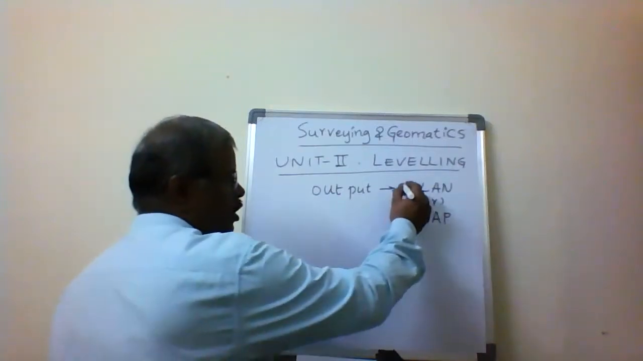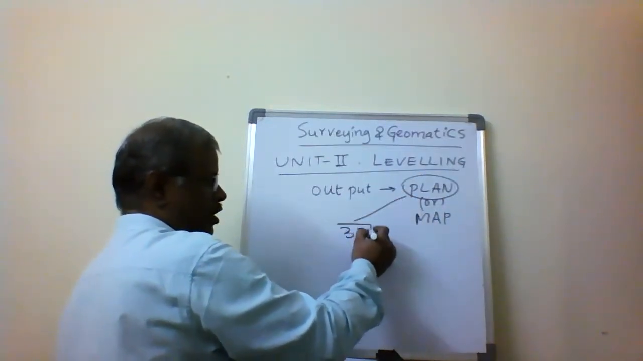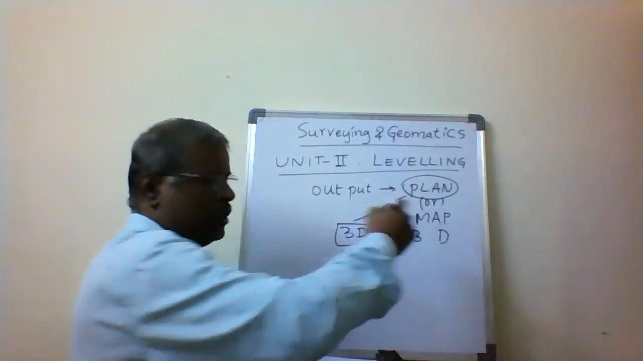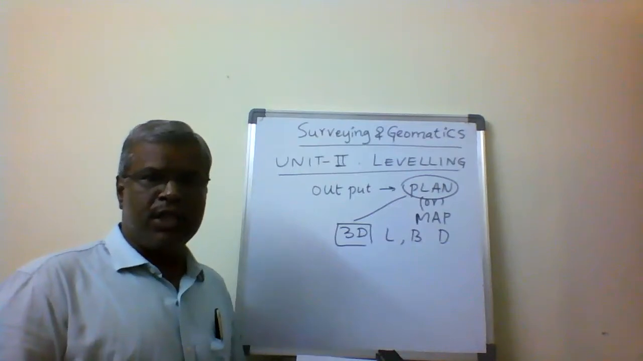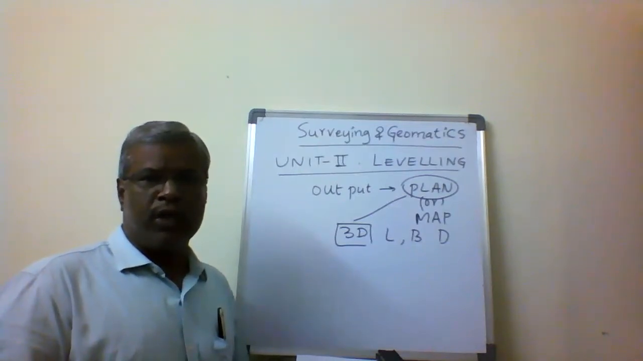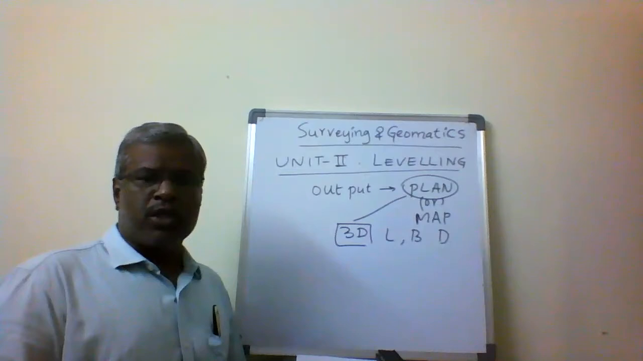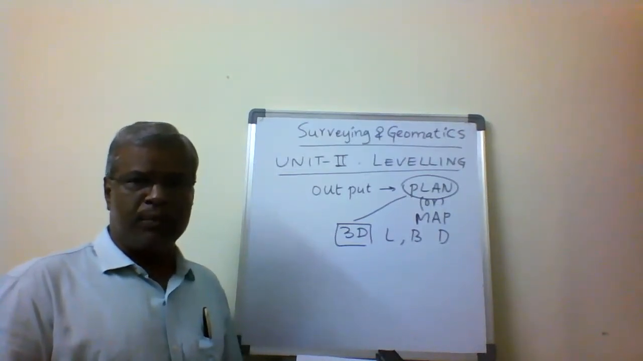For the plan, we have to know about the 3 dimensions. These 3 dimensions are required: L, B and D, the length, breadth or width, and depth or height. Once you know these 3, we can prepare a plan very easily. So the principle of surveying depends upon 3 dimensions: length, breadth or width, and depth or height.